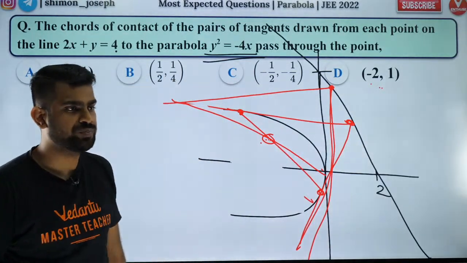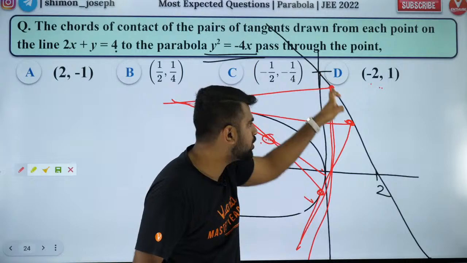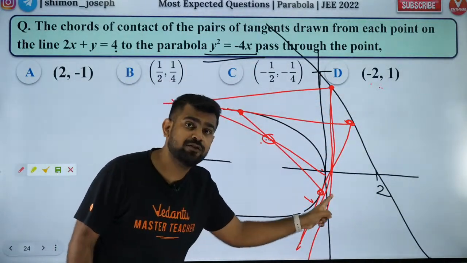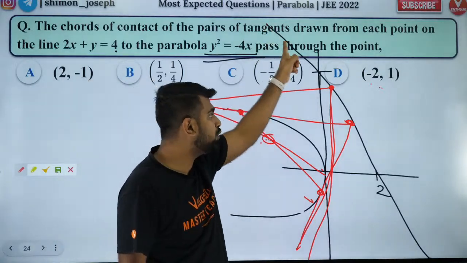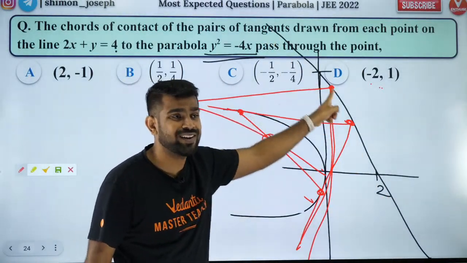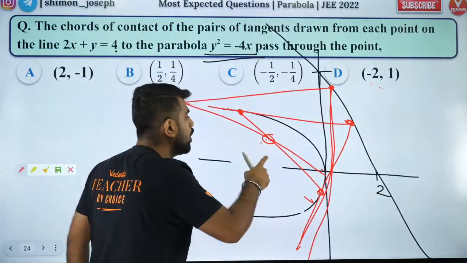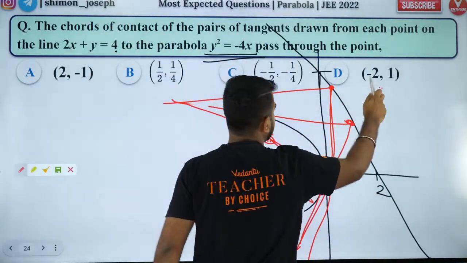Did you like it now? From every point on this line, I draw two tangents and I draw the respective chord of contact. Like that, I do it for every point on this line. Every point on this line means infinite chords of contact. All of them will pass through one fixed point. That point is (minus 2, 1).